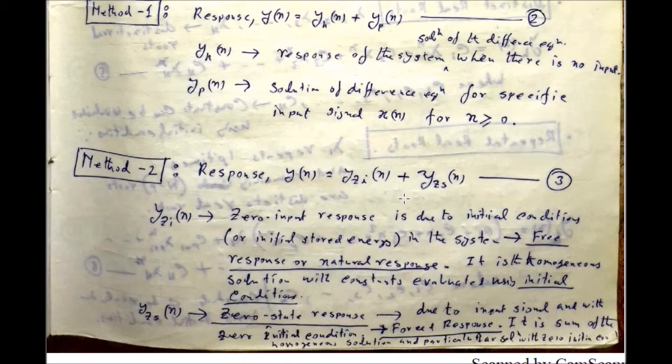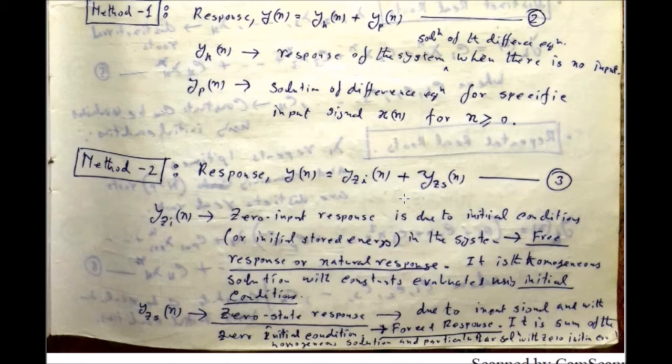Okay, now I will recommend all of you to carry out several problems which are given in the book of Nagoor Kani for getting the solution of the difference equations by means of both method 1 as well as method 2. If you know the method 1, then method 2 is very easy, because it is just some back and forth.